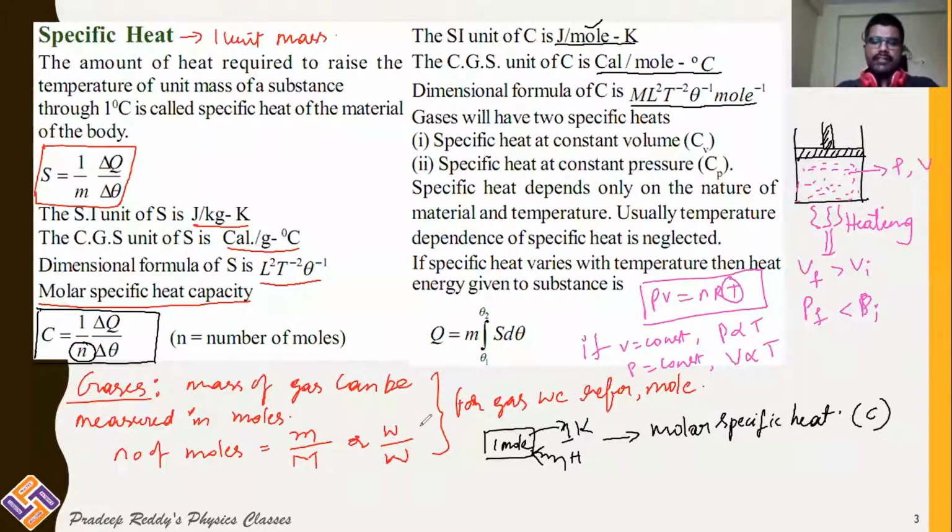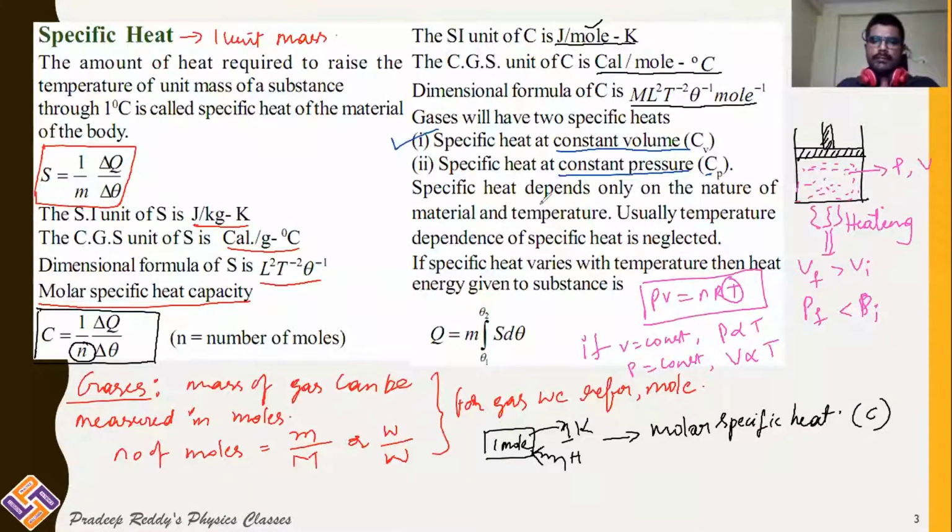So for gases, we have two different types of specific heats especially. Number one, specific heat of gas at constant volume, where volume of the gas is maintained constant. And the other one is specific heat at constant pressure. Constant pressure is denoted with Cp. Cp and Cv are molar specific heats at constant pressure and as well as constant volume.